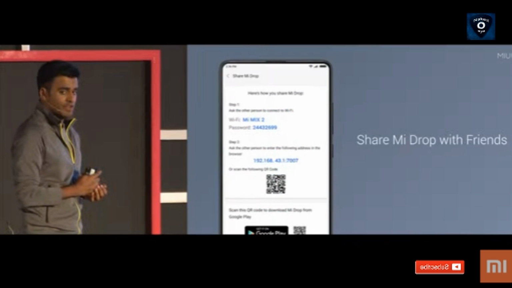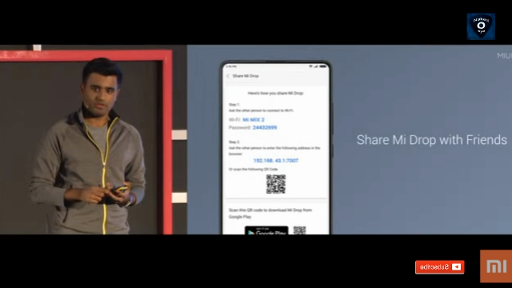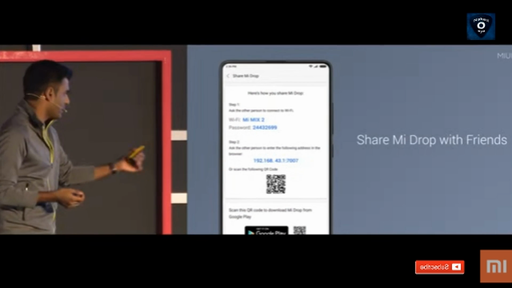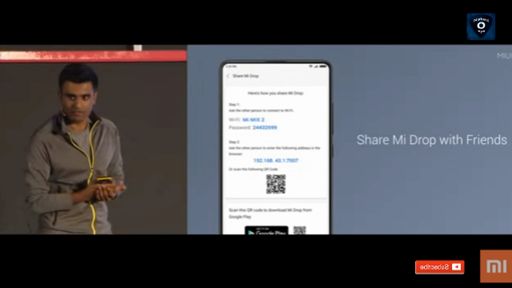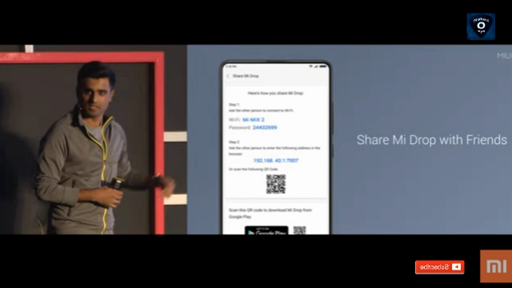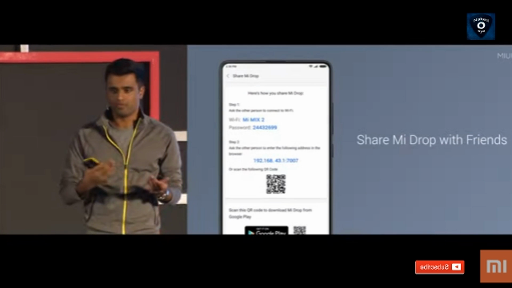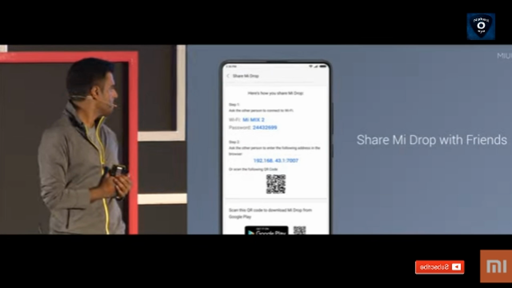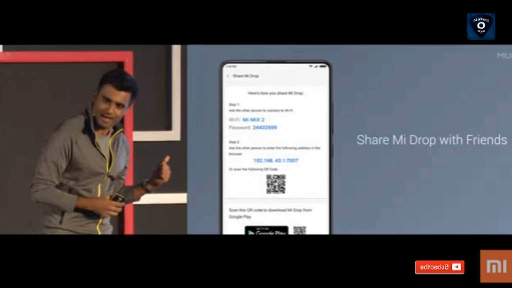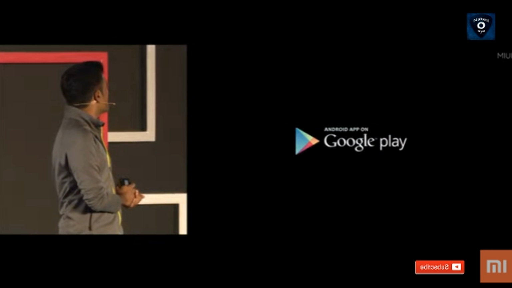And if you happen to not have the internet, you can also share the Mi Drop app with your friend who doesn't have Mi Drop quickly. Either they can scan the QR code and download it from Play, but if you don't have the internet, they can just follow these steps and get the app directly from your phone and install it that way. Actually, this is pretty cool. It turns your phone into a local web server and then hosts the app so you can share it easily.